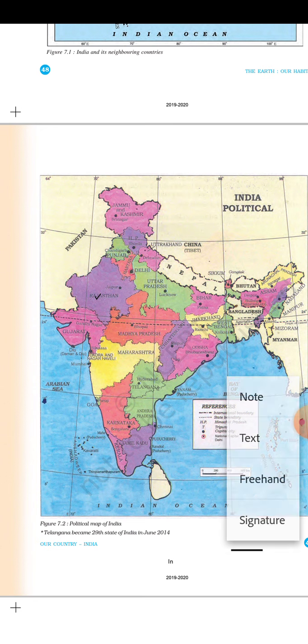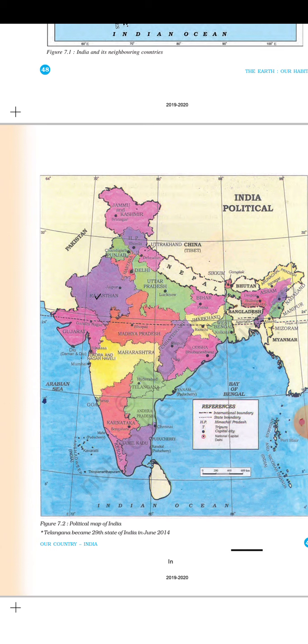Now let's see the physical divisions of India. What are the physical features we see? Mountains, plateaus, plains, coasts and islands. Standing as sentinels in the north are the lofty snow-capped Himalayas.